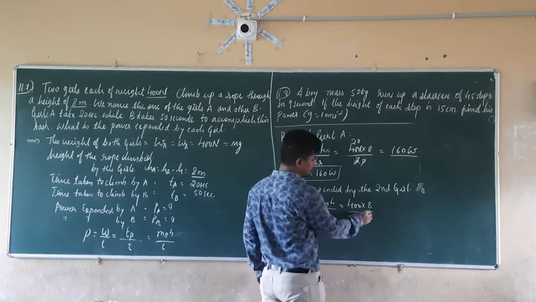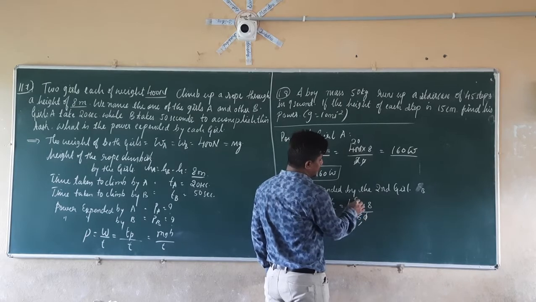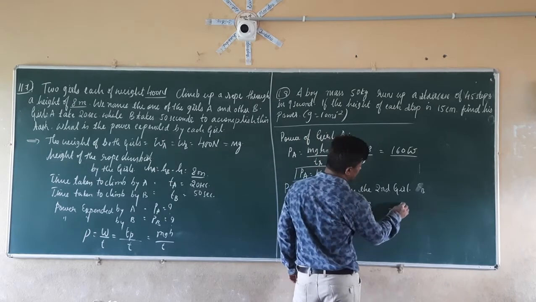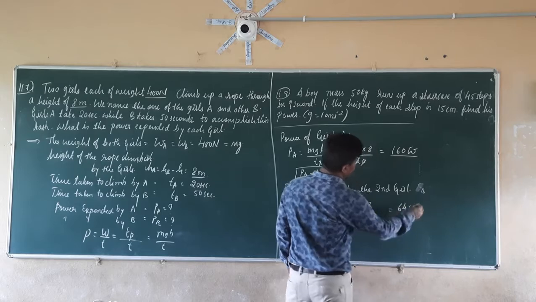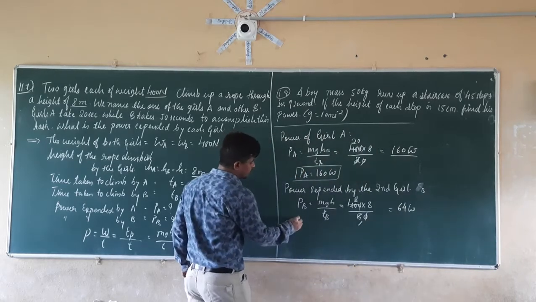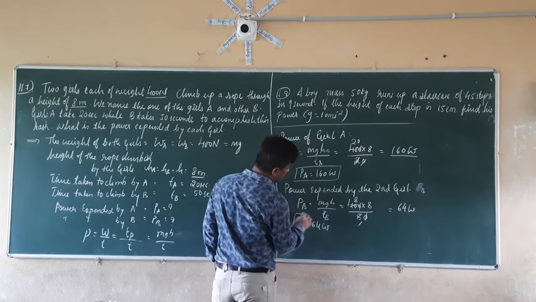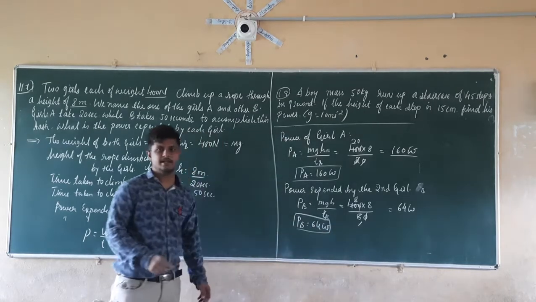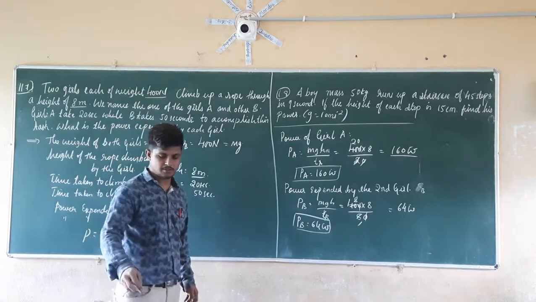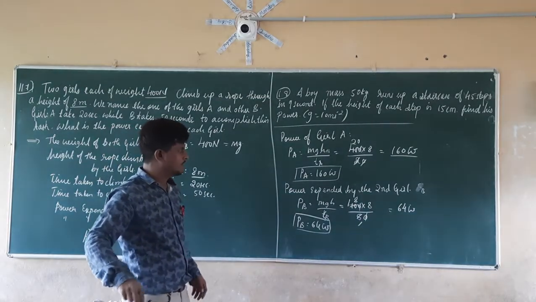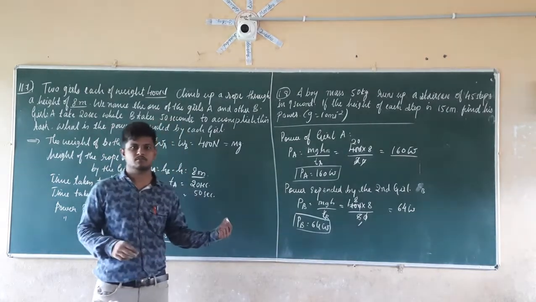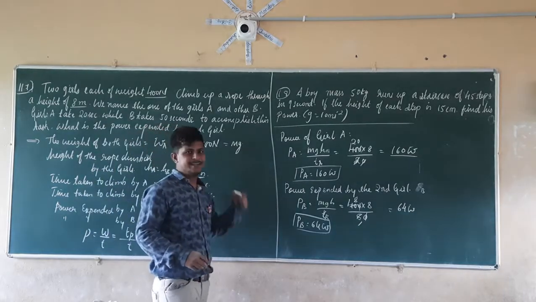So the zeros get cancelled. 5 ones are 5, 8 fives are 40. So 8 eights are how much? It is equal to 64 watts. Therefore PB is equal to how much? It is equal to 64 watts. So the power of girl A is equal to 160 watts and the power of girl B is equal to 64 watts. So this is question number 11.7.